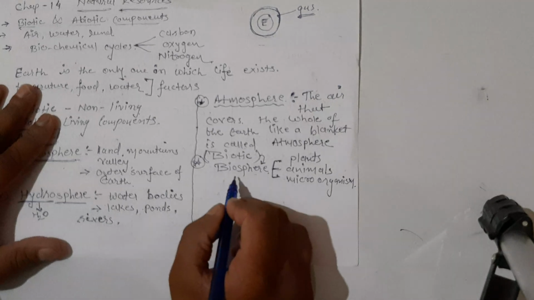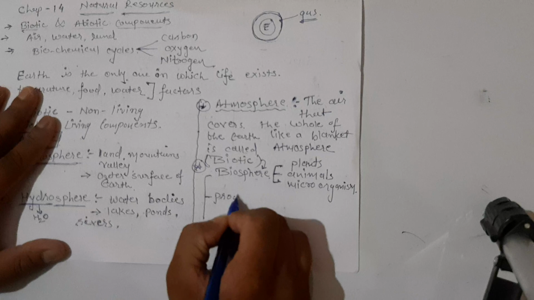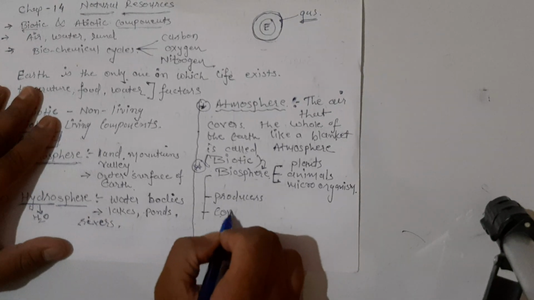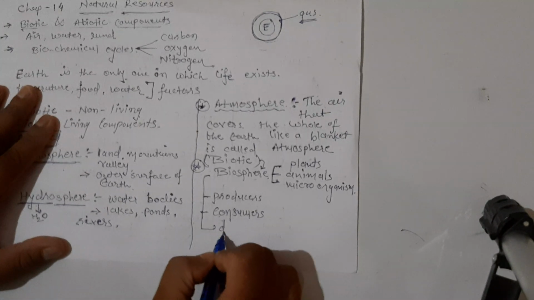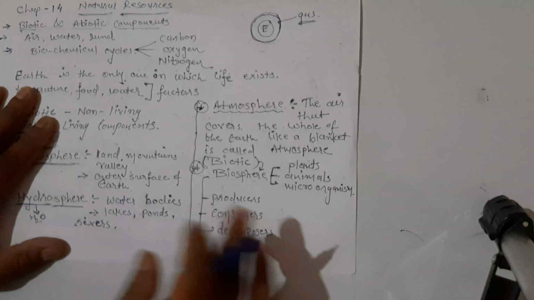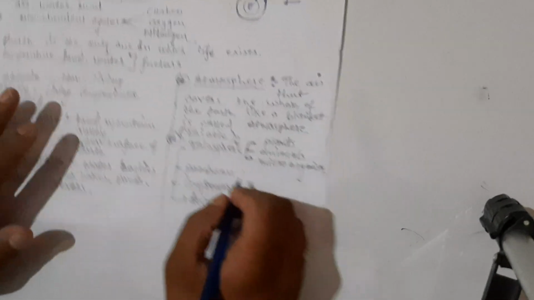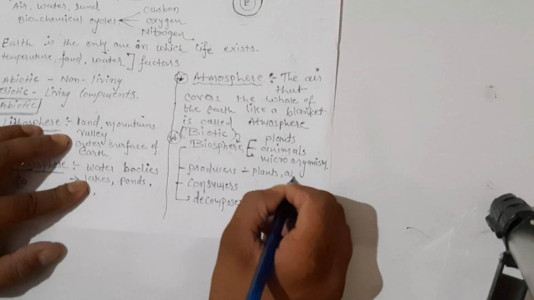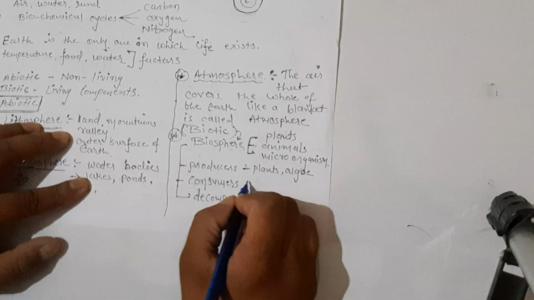Further, we can also classify it like this into producers, into consumers, and also into decomposers. It's very easy. Producer means which produce, right? So generally in producers, we will have plants and different types of blue green algae, right?